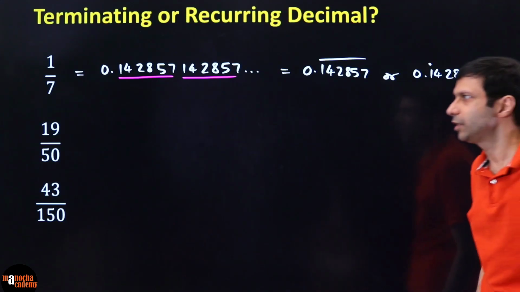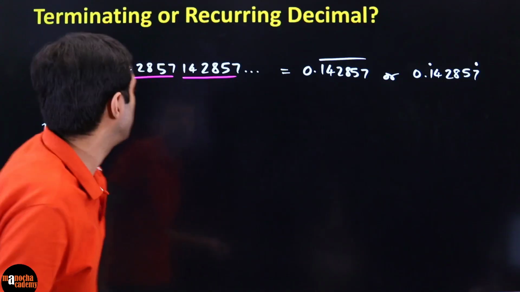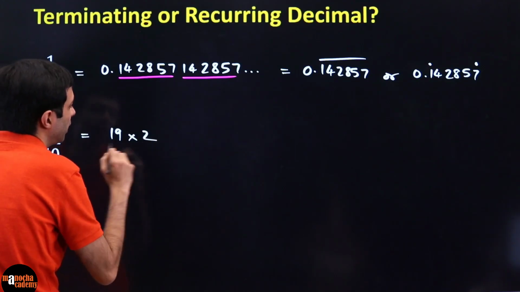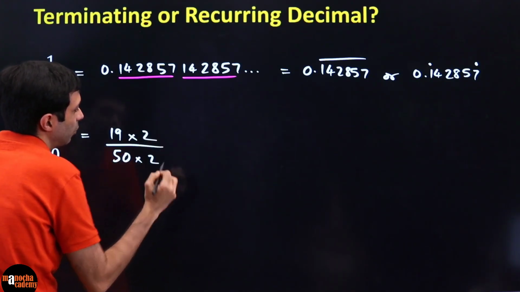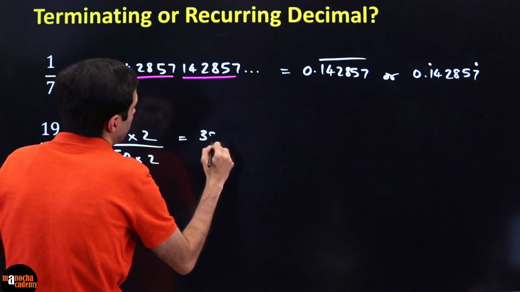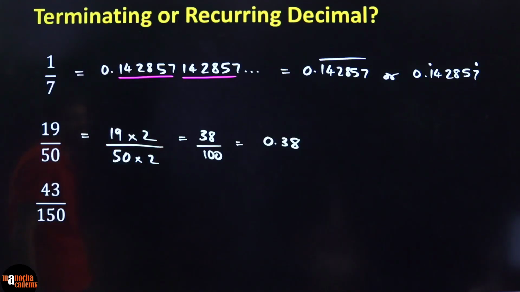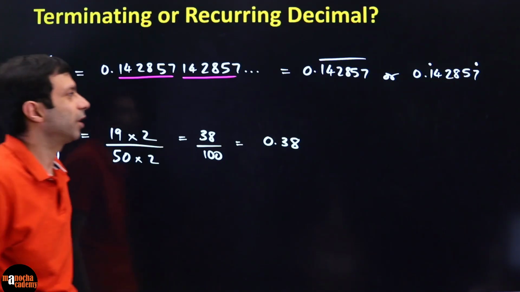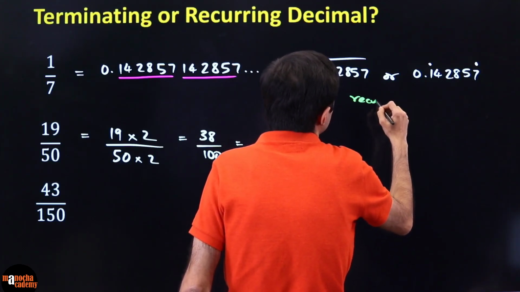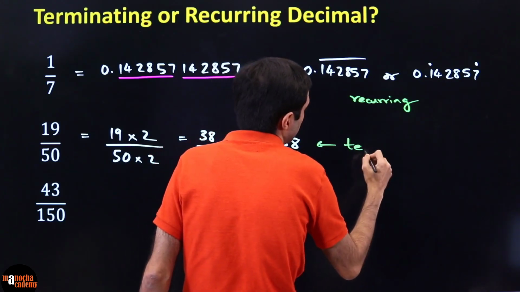So that is one way you can easily check. Similarly, 19 by 50 is easy to divide. In fact, I can show you a nice trick. If you have 50, you multiply the numerator by 2 and the denominator by 2, because I'll change it to 100. So what is 19 times 2? 19 times 2 is 38, divided by 100, 0.38, right? That's it. So what did we get here? For 1 by 7 we got a recurring decimal: non-terminating, repeating. Here we got a terminating decimal.